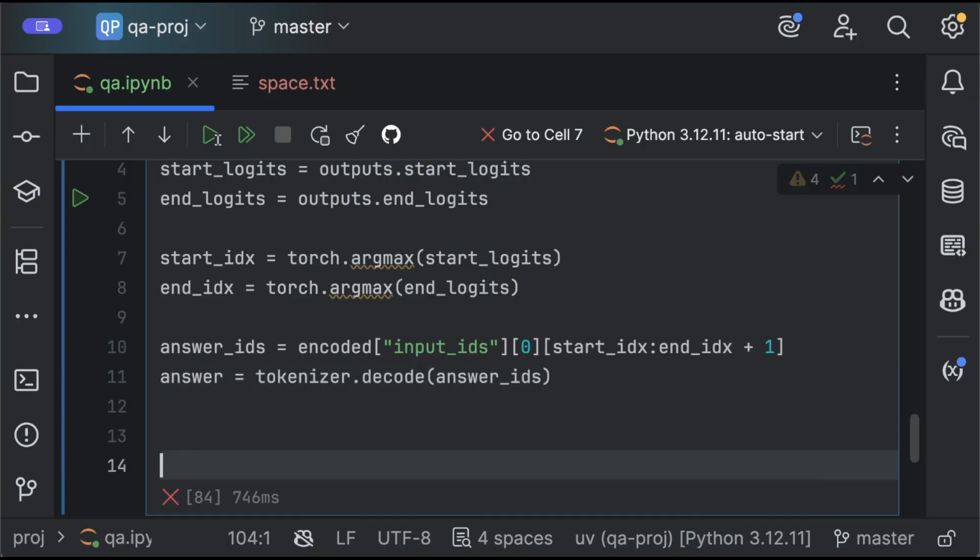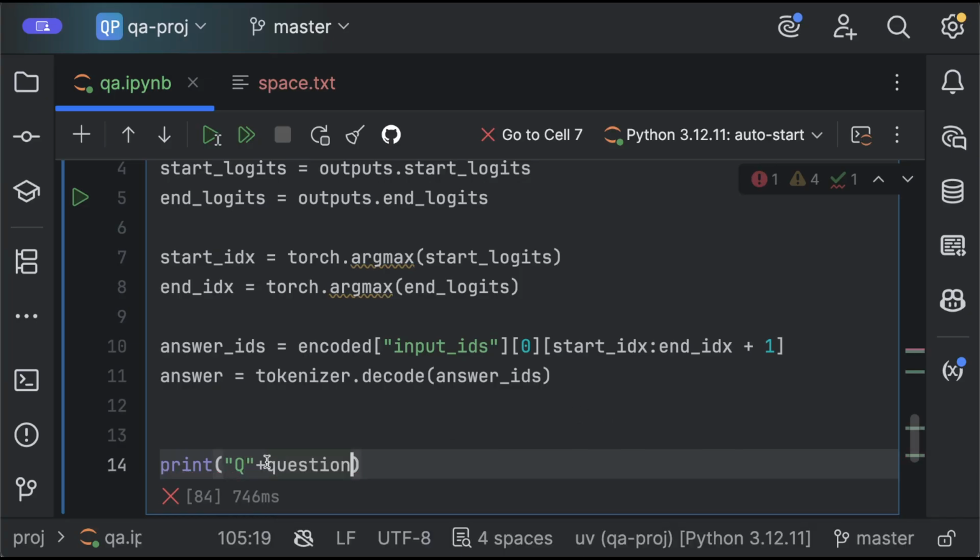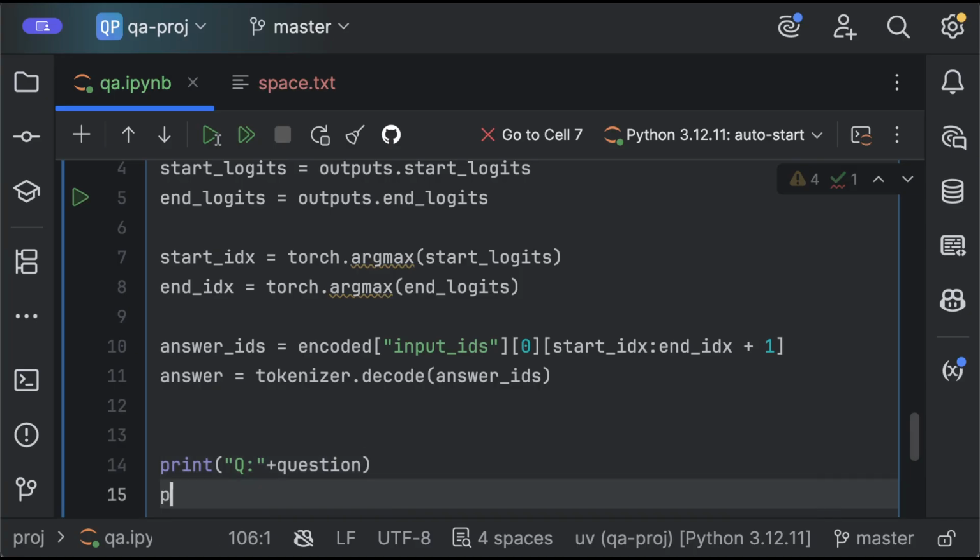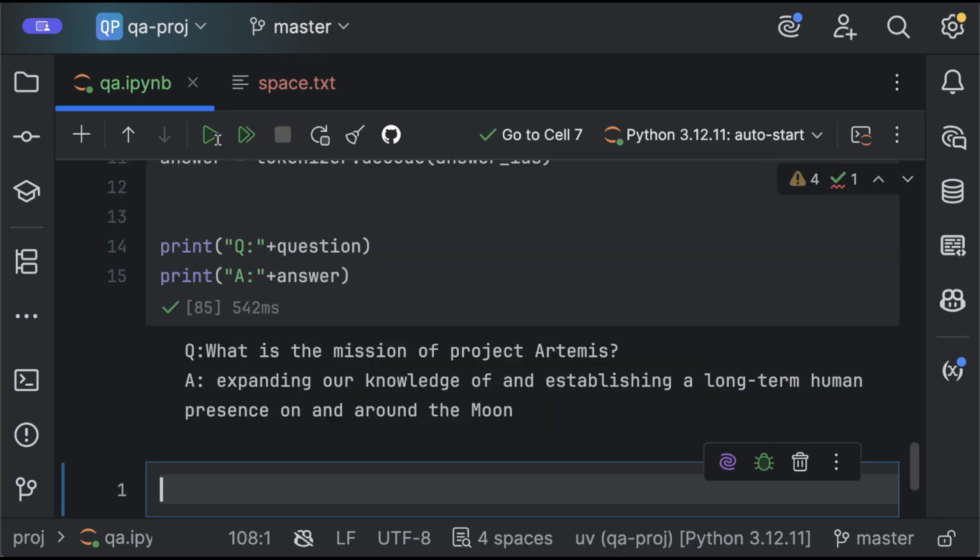So let's print the question again, and print the answer. That's it. Good. So we have the result now.